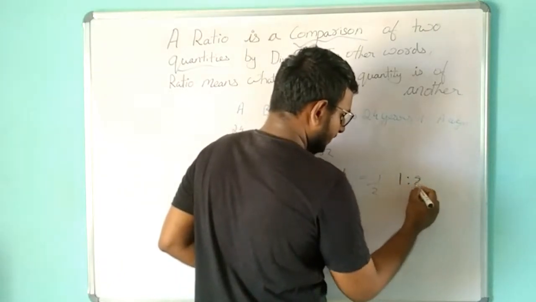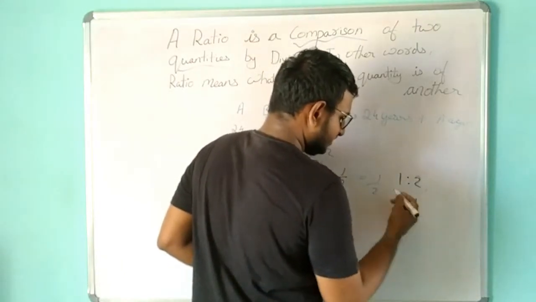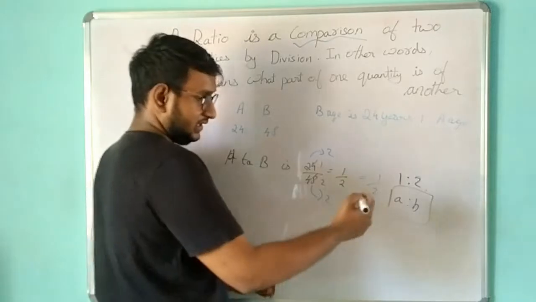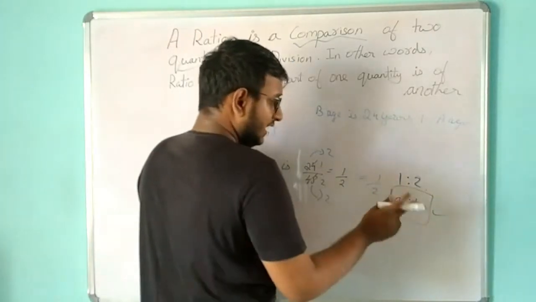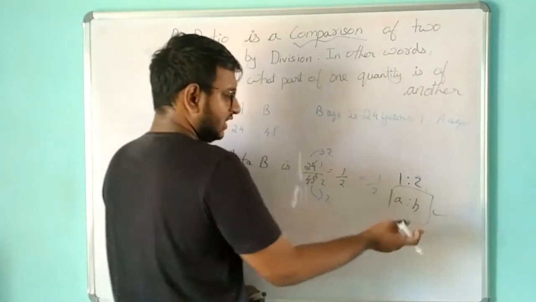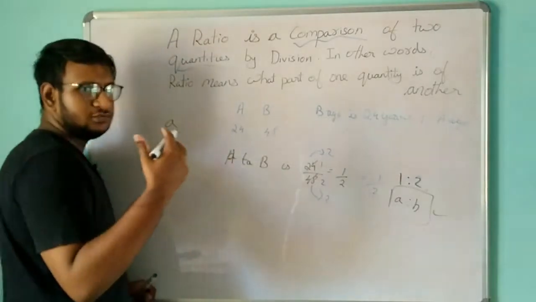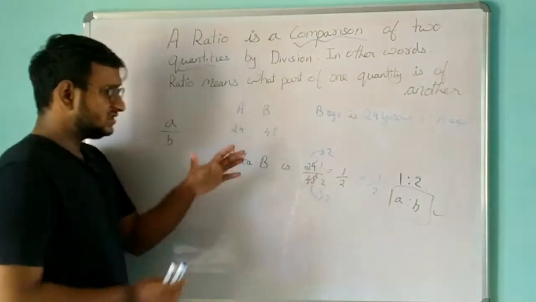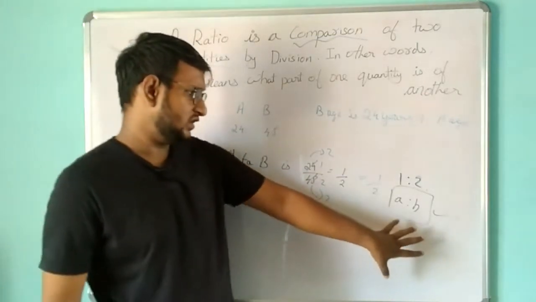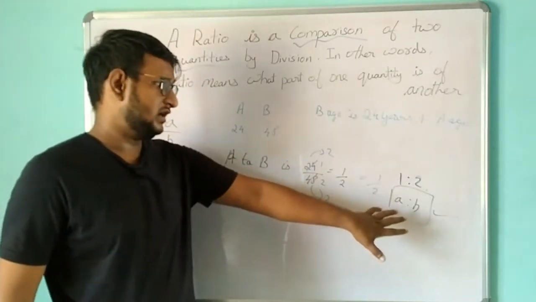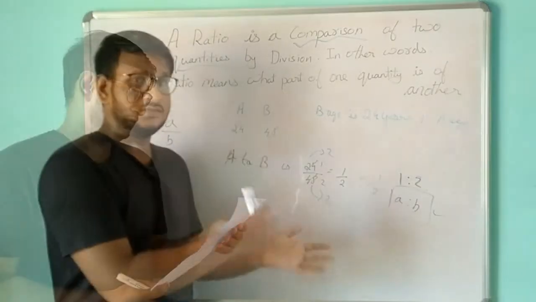So A is to B, or C is to D, things like that. A ratio is denoted by this, and we also say that A divided by B is the ratio of A to B. This is how a ratio is denoted. So come on, let's move on to the problems.